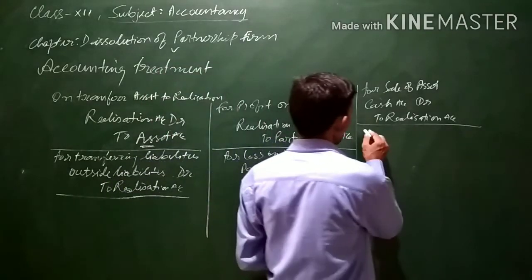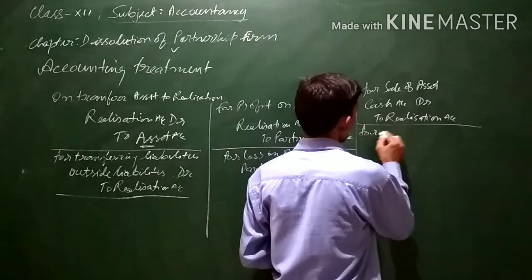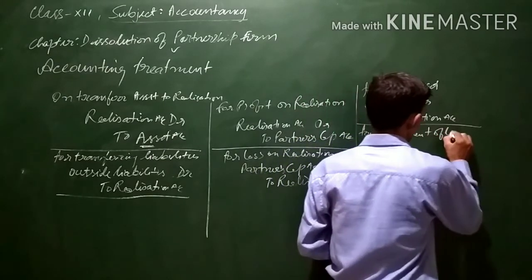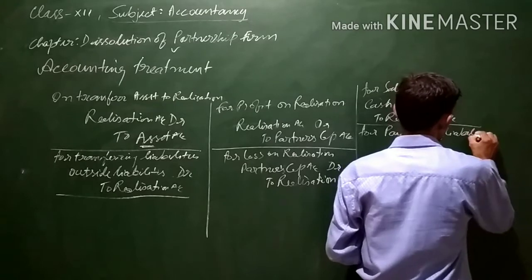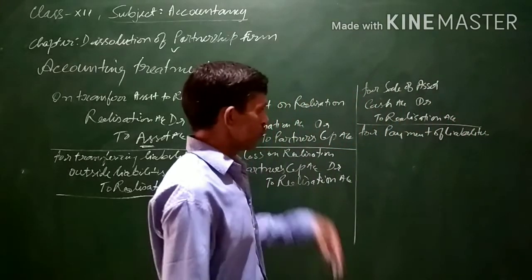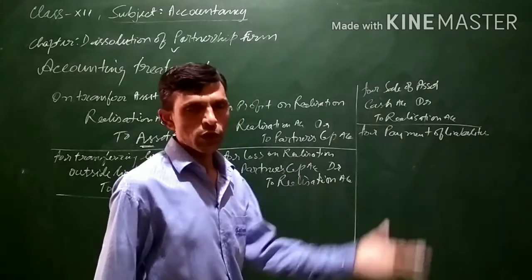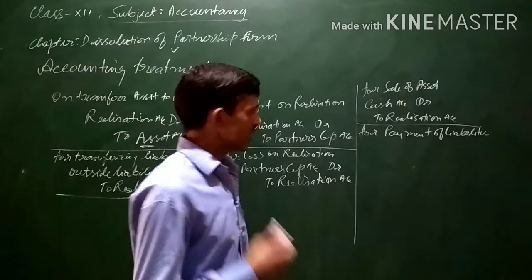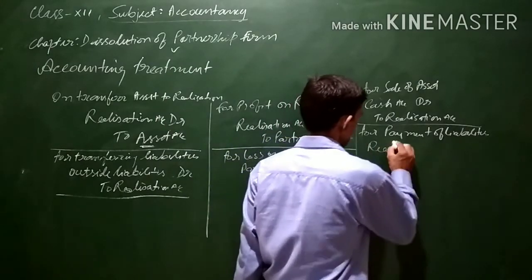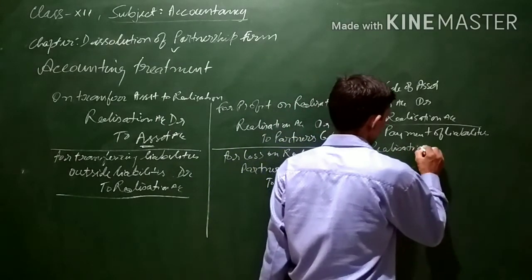Similarly, for payment of liabilities, if liabilities are to be paid, means we are paying something, then cash will be going out of the business. It will be a loss or expense for the business, and for this realization account will be debited.